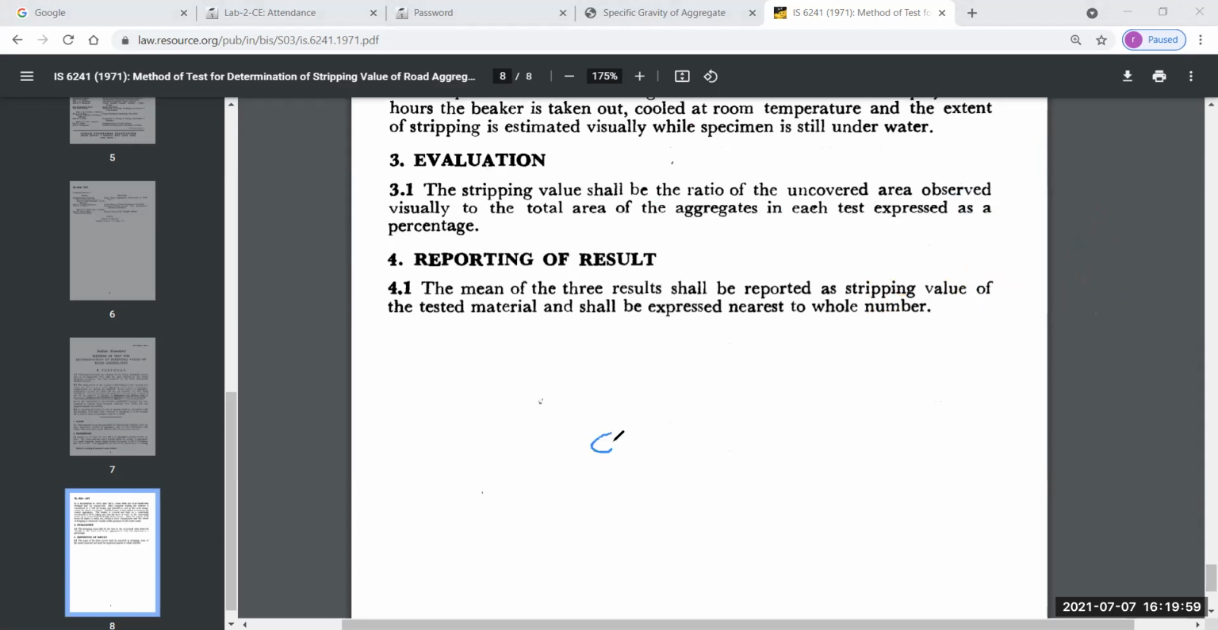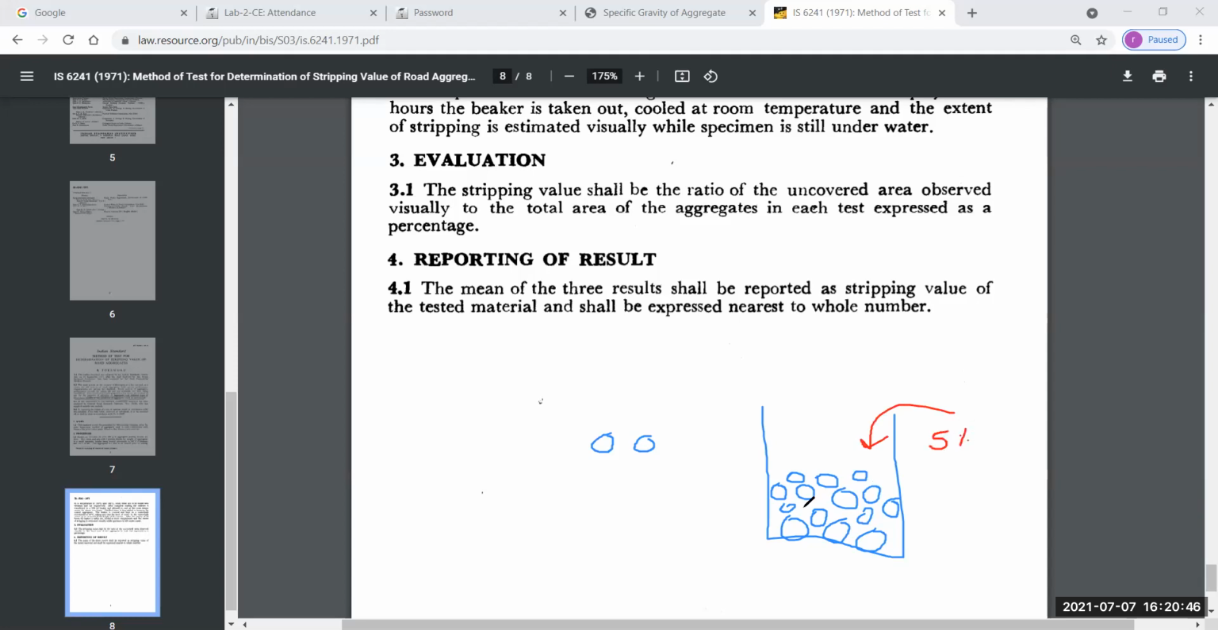We take aggregate, we put that aggregate in a beaker, and in that beaker we add 5% binder.